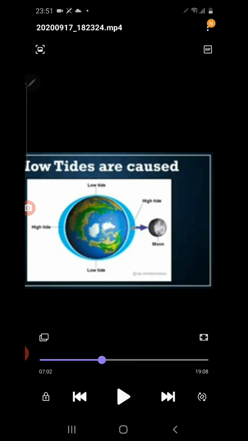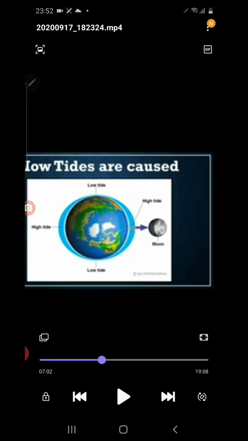Why? Because when the water is piled up on both sides, right side and left side, the eastern side and western side of the earth, you can see here the water is piled up. When water is piled up on both sides, the water from the north and south, what happens? From there water is moved towards east and west to pile up. For that reason, those two places experience low tide.